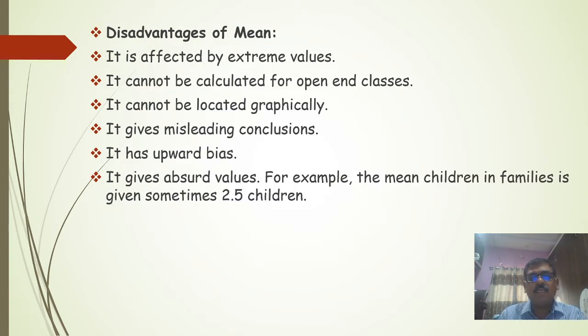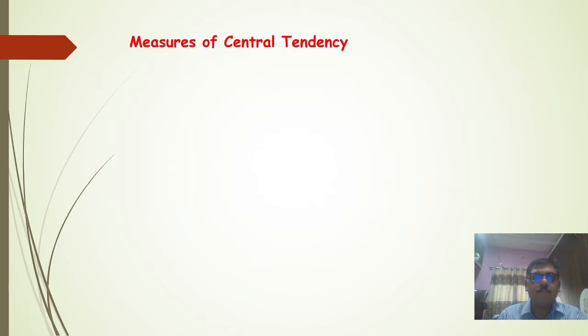Then the disadvantages of mean. It is affected by the extreme values. It cannot be calculated for open-end classes. It cannot be located graphically. It gives misleading calculations. It has upward bias and it gives absurd values. For example, the mean number of children in a family is sometimes given as 2.5 children. That is practically not possible. So these are the disadvantages of mean.